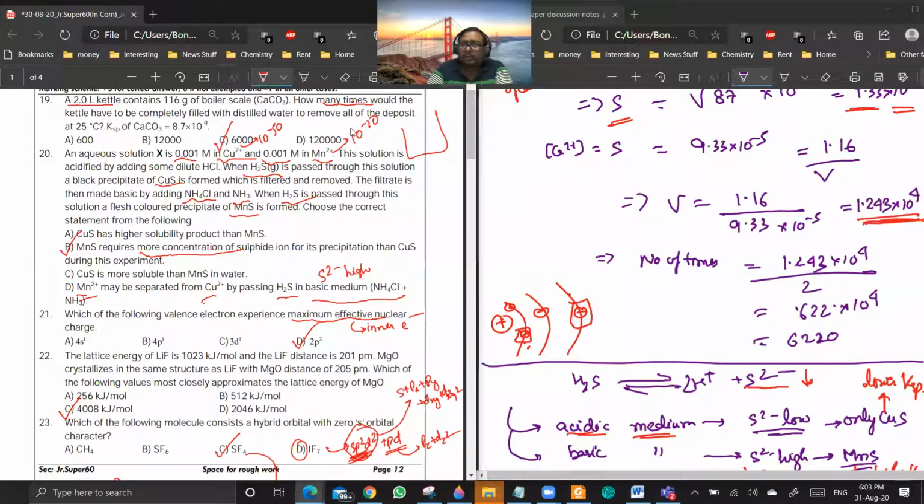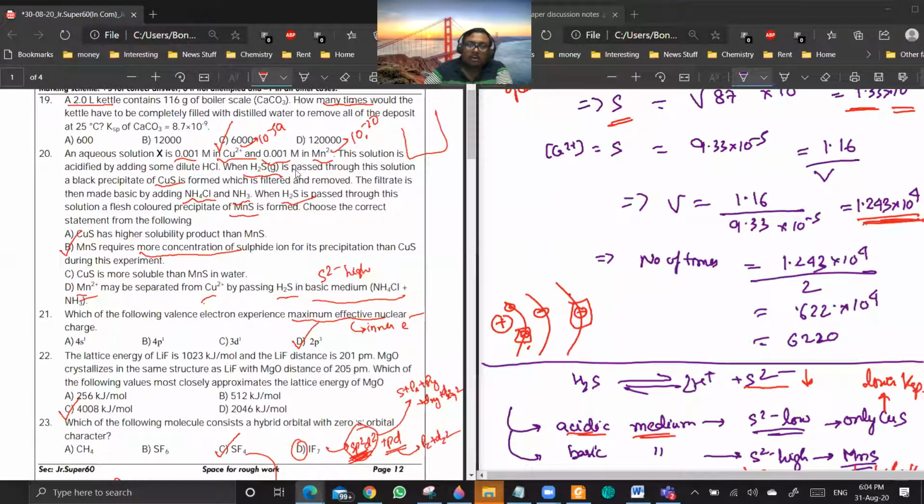So which one will precipitate at lower sulfide ion concentration? Cu2+. Yes, it will precipitate at 10 power minus 47 S2- concentration. This will precipitate at 10 power minus 17 as per the given values.